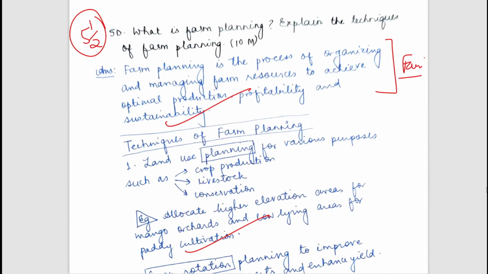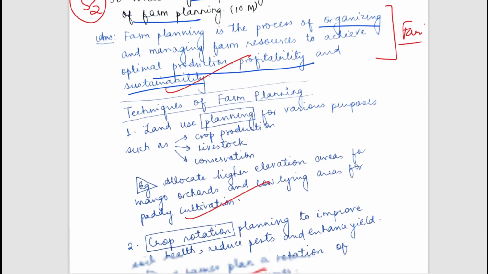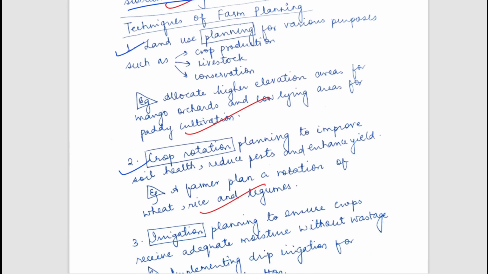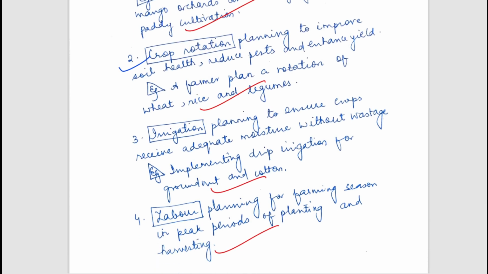The next question is, what is farm planning, and explain the techniques of farm planning. Farm planning is the process of organizing and managing resources to achieve optimal profitability and sustainability. We have to plan our farms such that we gain high yield and high profits. What are the techniques of farm planning? First of all, we have to do land use planning, and crop planning, in which we plan crop rotations, which crop we are going to grow, when to harvest. These all come under crop planning.